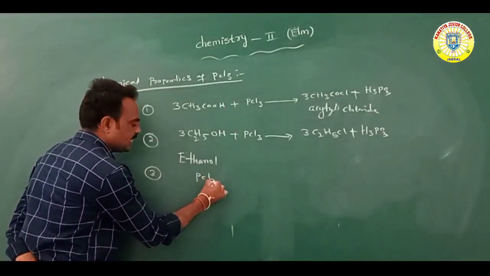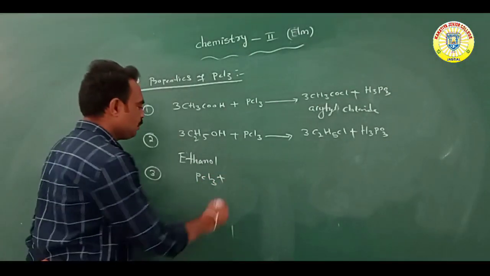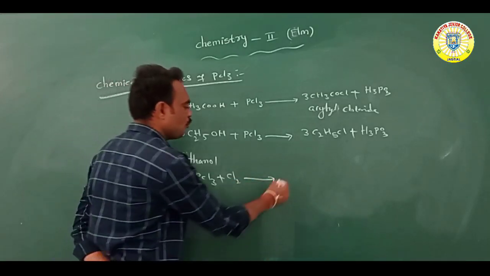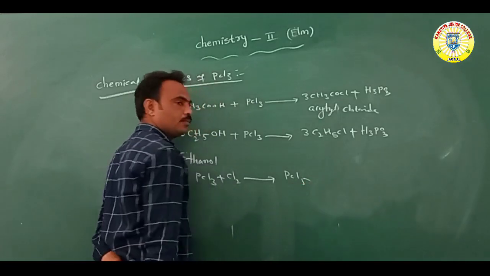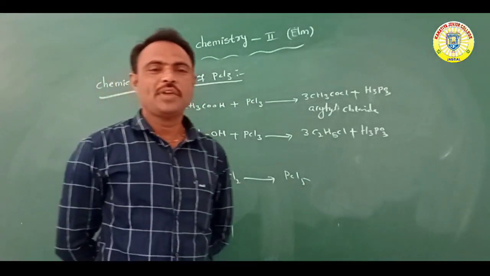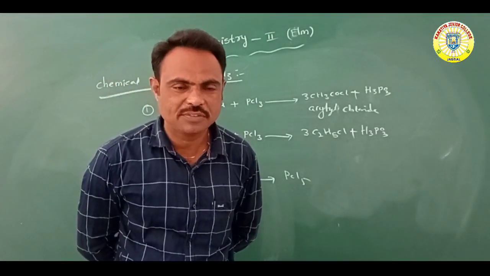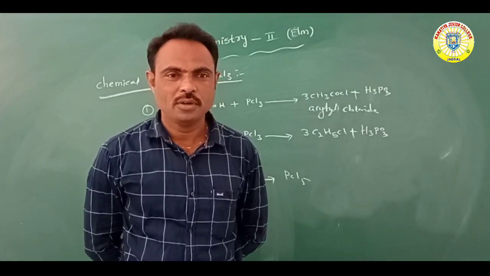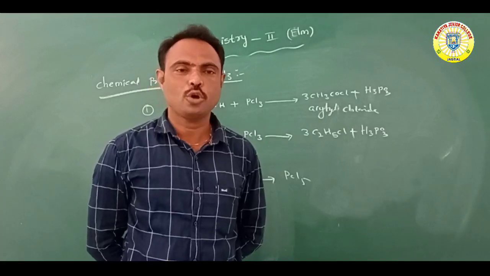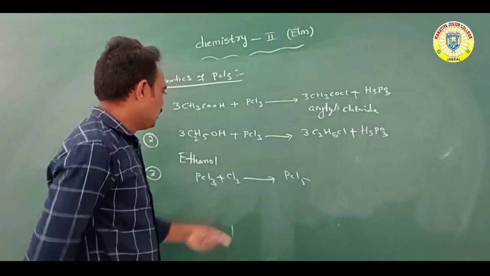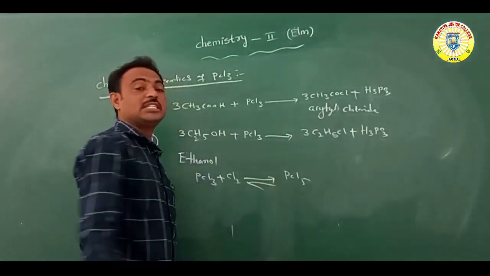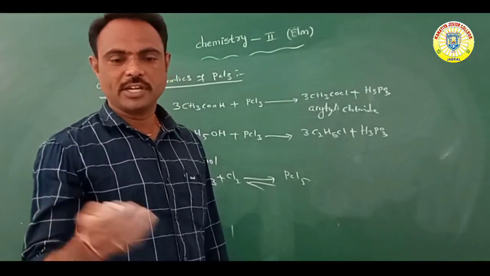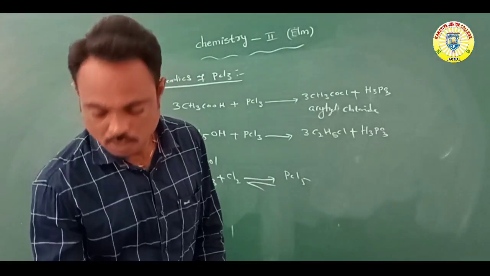Next, the third reaction. When PCl3 reacts with chlorine, it forms PCl5, phosphorus pentachloride. Already we know that this is a reversible reaction: reactants are converted to products, and products are converted to reactants.